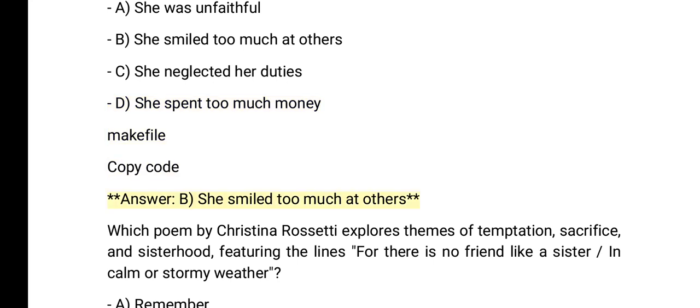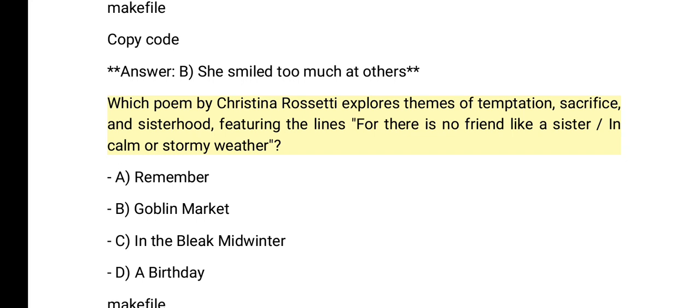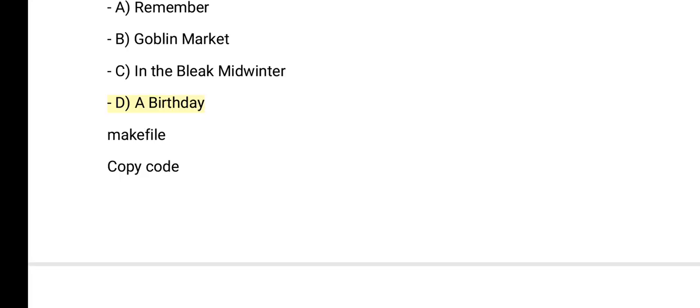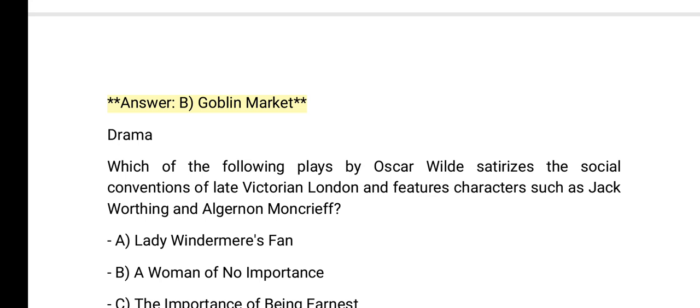Which poem by Christina Rossetti explores themes of temptation, sacrifice, and sisterhood, featuring the lines, "For there is no friend like a sister in calm or stormy weather"? A. Remember. B. Goblin Market. C. In the Bleak Midwinter. D. A Birthday. Answer. B. Goblin Market.